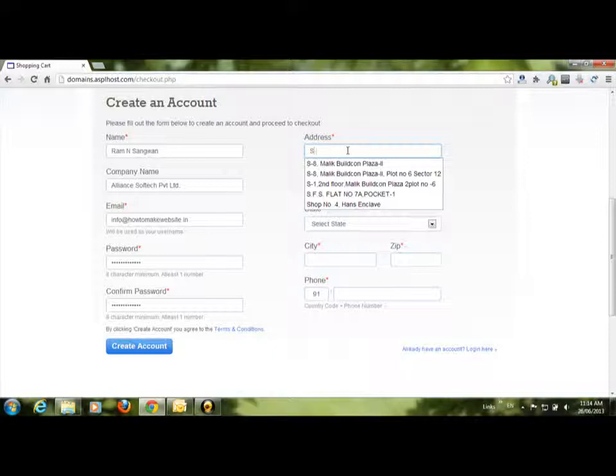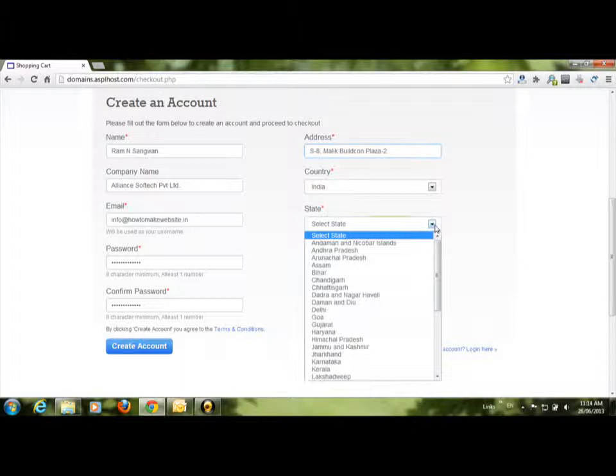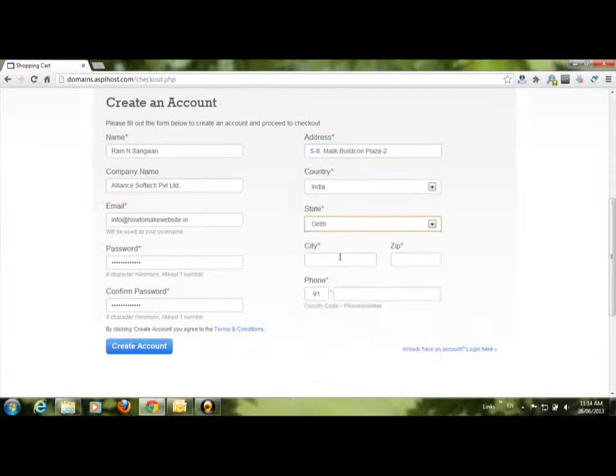Okay, so I'm typing the address. Country India, select state Delhi, city, zip code is mandatory. In India we call it postal code.